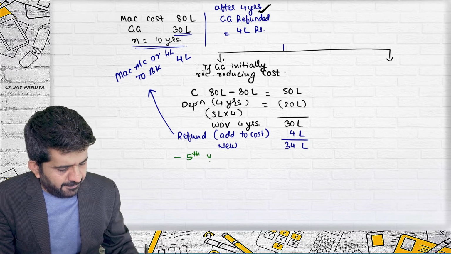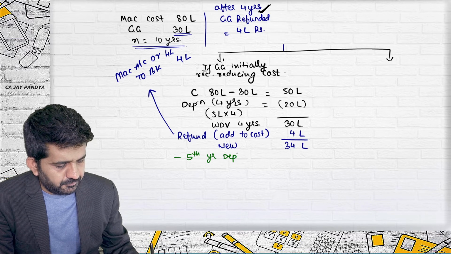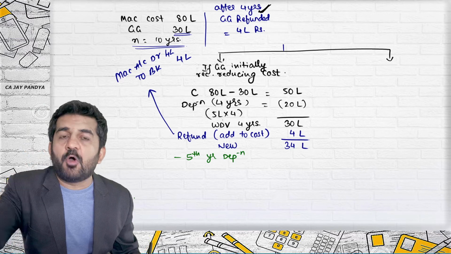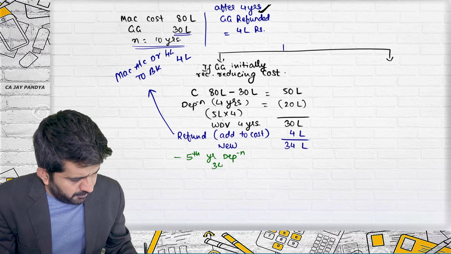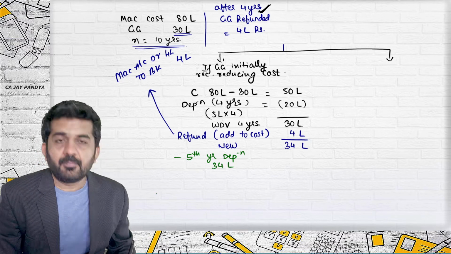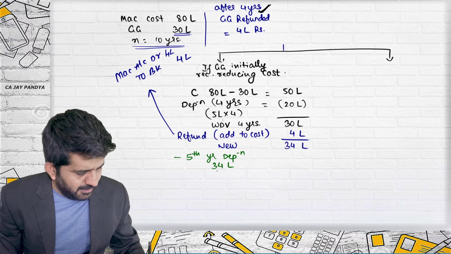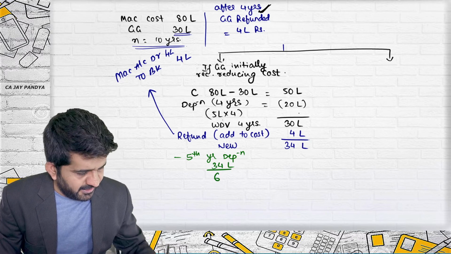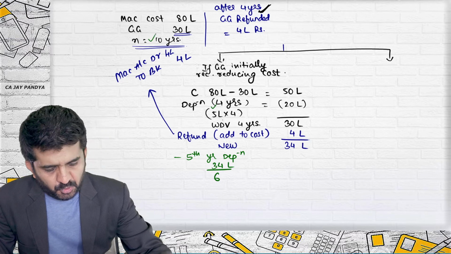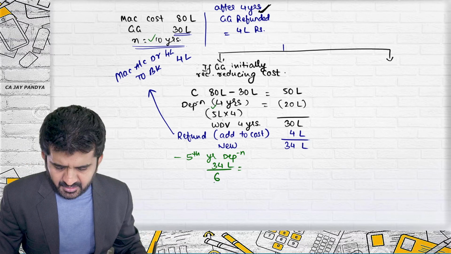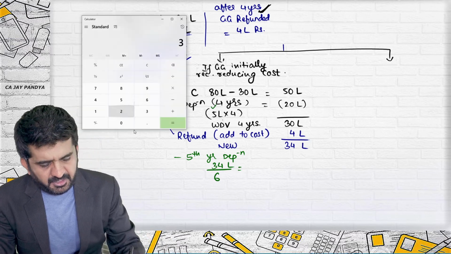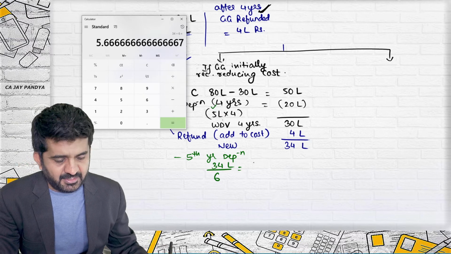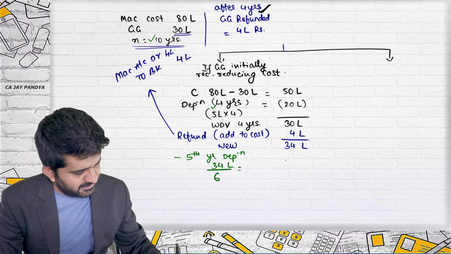5th year depreciation. You will still follow the SLM method. But what is your WDV? 34 lakhs. How many years are still pending? 4 years have passed. Useful life is 10 years. 6 years are pending. So your new depreciation will be 34 divided by 6, that is 5.67 lakhs.